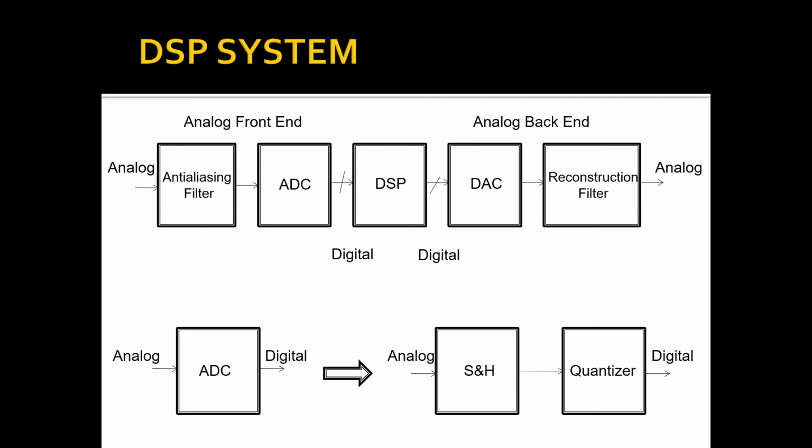Next block is the A to D converter, that is, the analog to digital converter. As I told you, it has a sample and hold circuit and a quantizer. So what is the sample and hold circuit? The sample and hold circuit presents the samples of the input signal at the rate determined by the system design requirements to the input of the quantizer. It holds these samples at constant levels irrespective of variations in the input signal in the interval between the sampling instants.